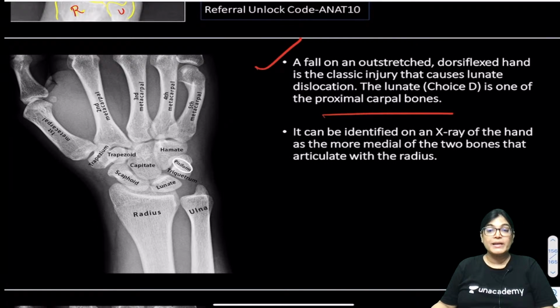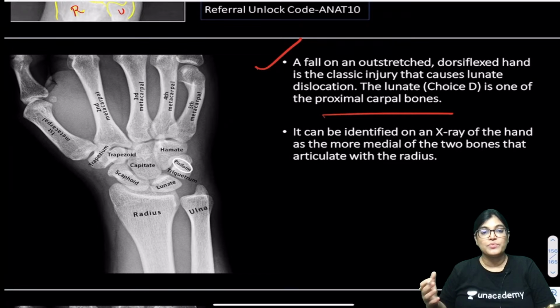Scaphoid, lunate, triquetral, pisiform. These are the proximal row of carpal bones. Trapezium, trapezoid, capitate and hamate. These are the distal row. So when you see the articulation of the radius bone, it is articulating with two bones, especially the scaphoid and lunate.